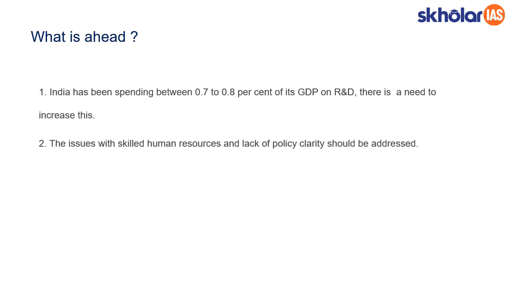So what is ahead? If you look at the R&D spending of India, it is 0.7 to 0.8%. So there is a great need to increase R&D spending so that it will have a concrete effect on agricultural research. This is important because 50% of the population of India depends on agriculture. Other than that, increased spending on R&D is not enough; we also have to address skilled human resources and the lack of policy clarity, which is having a very big impact on agriculture.